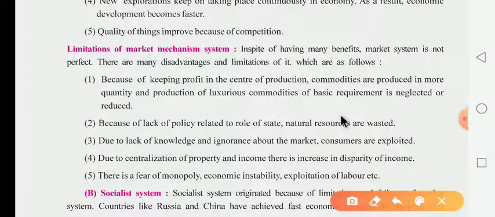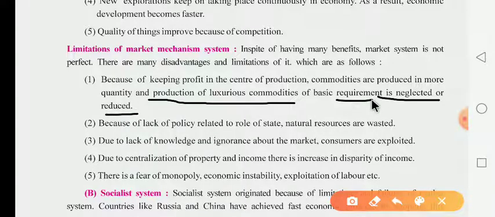Dear children, we already know that in the market system most people are focused on profit making, and that's why there is more production of luxurious commodities. Because of luxurious commodities, many industries earn more profit, and that's why many industries neglect the production of basic requirements.